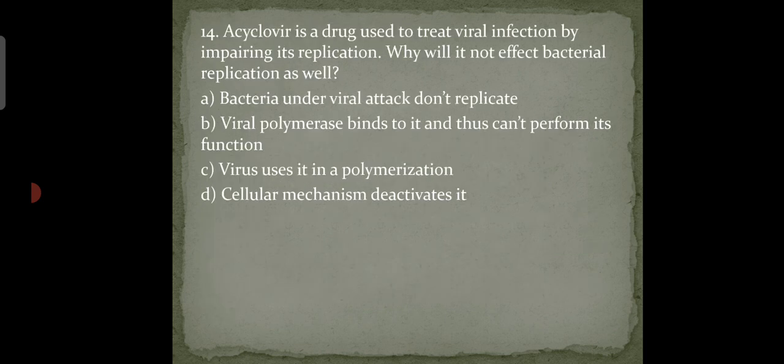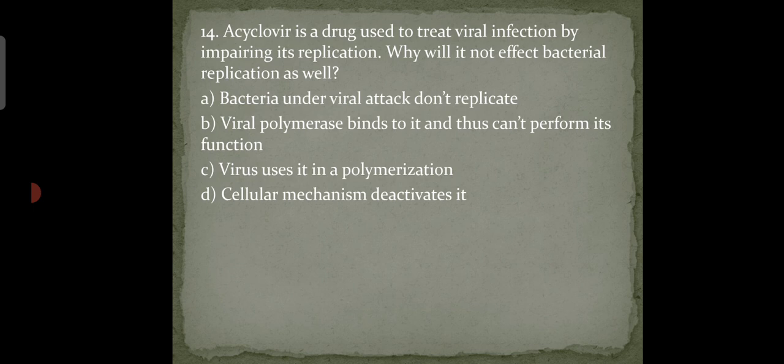Next question is, acyclovir is a drug used to treat viral infection by impairing its replication. Why will it not affect bacterial replication as well?